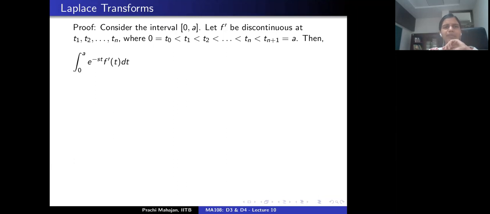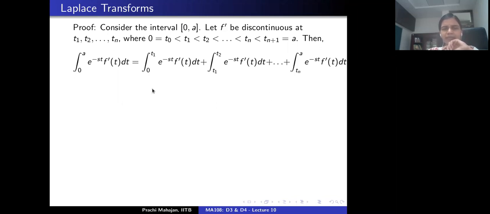That's the notation. And I'm going to consider the integral from 0 to a of exponential minus st times the derivative of f evaluated at t, dt. In the end, I would like to see what happens as I allow a to tend to infinity. That would give me the Laplace transform of the function f prime. So I'm going to split this integral as the integral from 0 to t1, t1 to t2, t2 to t3, all the way to tn to t(n+1), which is a.